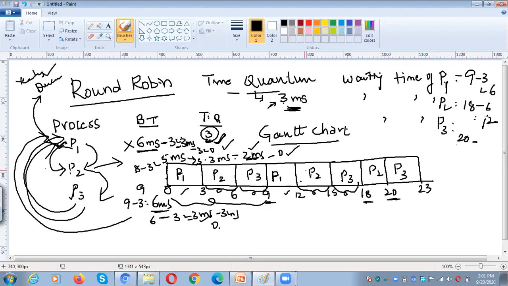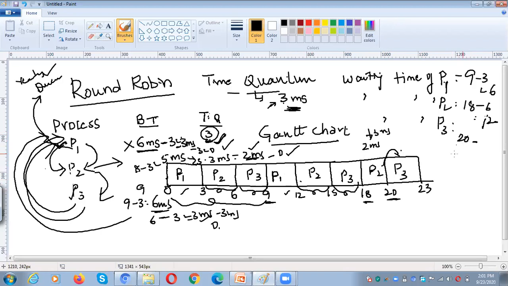Not all are 3 millisecond slots. Why? Because here P2 requires only 2 milliseconds, but we have given 3 milliseconds. After 2 milliseconds, automatically it will be preempted to P3.